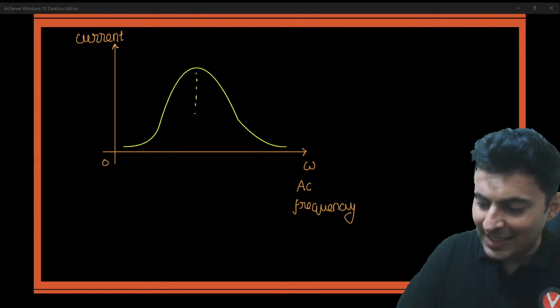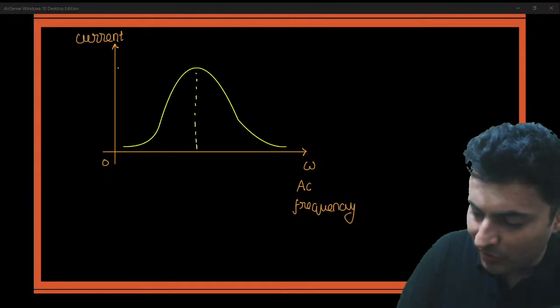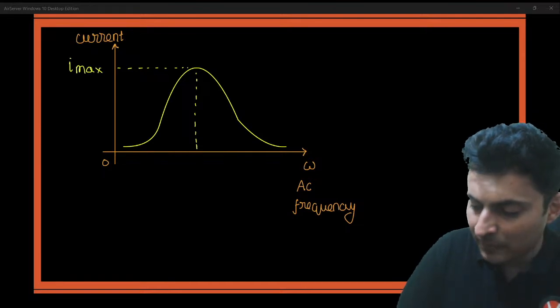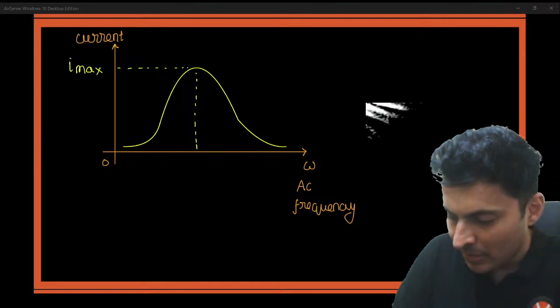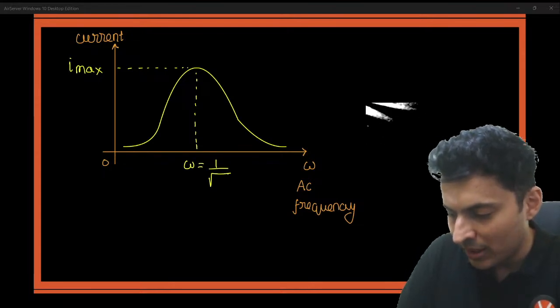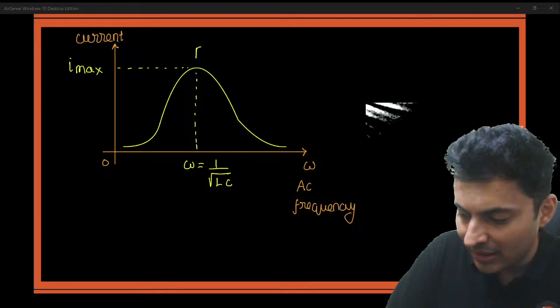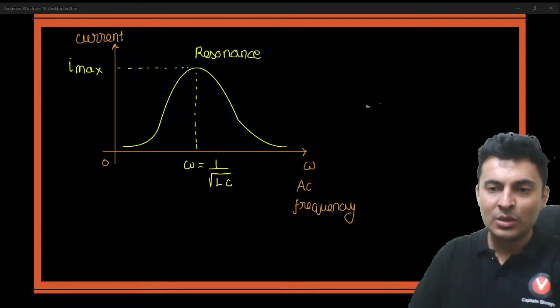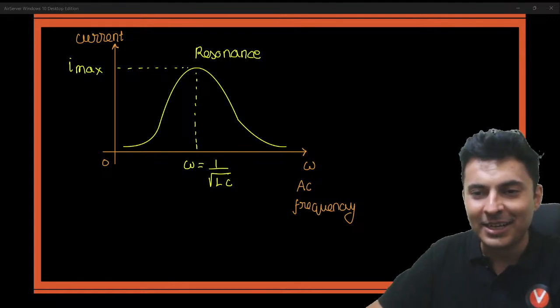You will see that it reaches a maximum value of current at a certain frequency. This is the max current, and this is when omega equals 1 over root LC. This is when resonance occurs. You should definitely know this graph.